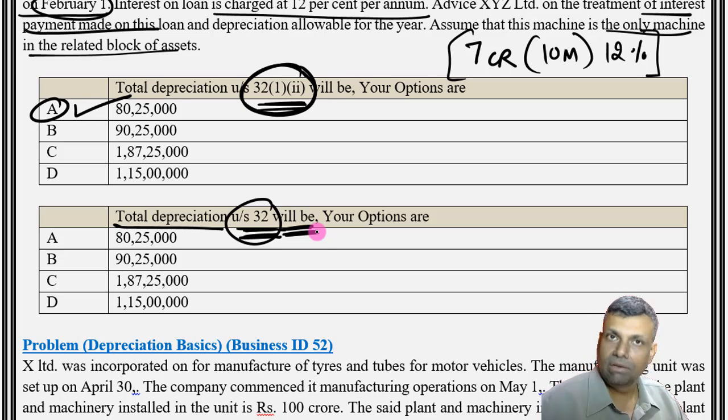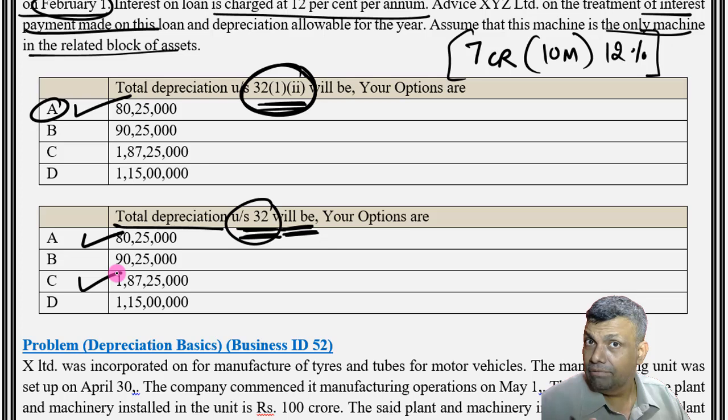And if you see this particular MCQ, you have this option of 80,25,000, that is your 32(1)(ii) depreciation, and your total is 1,87,25. This figure also you have. Supposing in this MCQ, if either one of these two figures had been there, then I would have had to select only one.